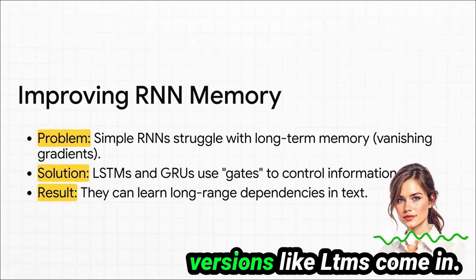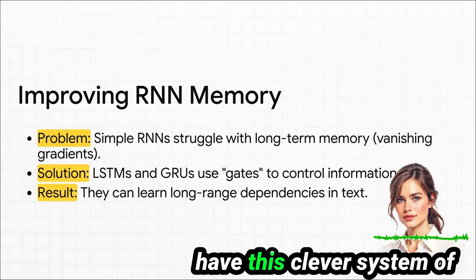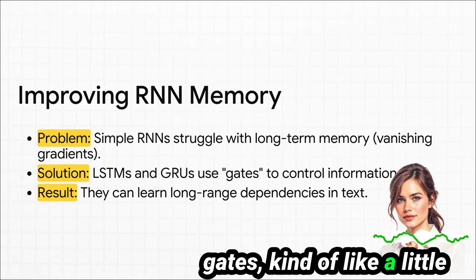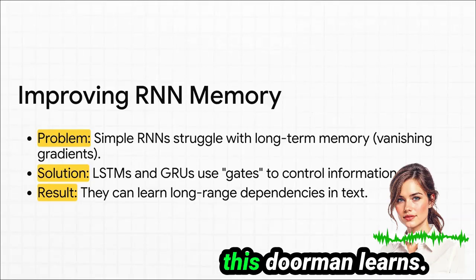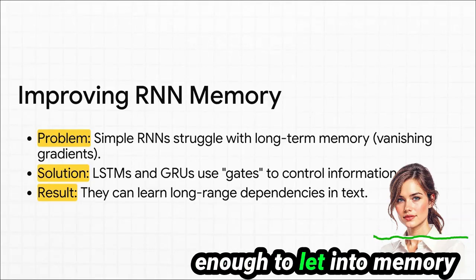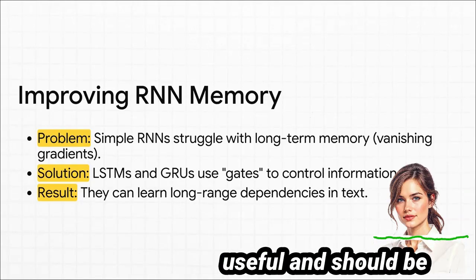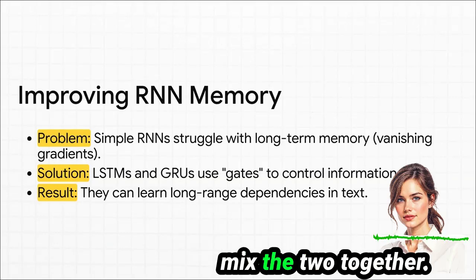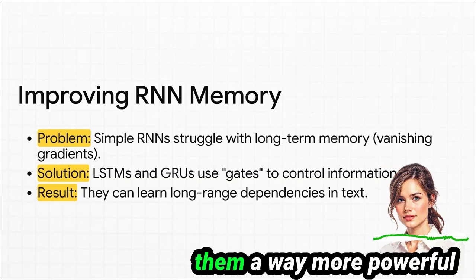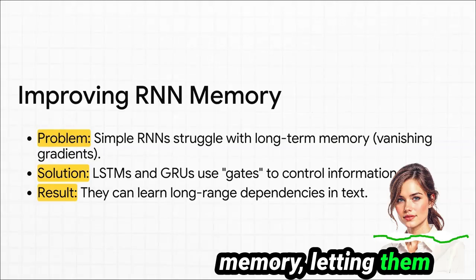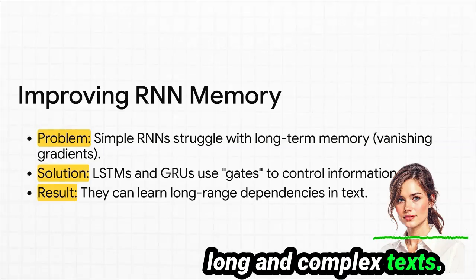That's where more advanced versions, like LSTMs, come in. The best way to think about them is that they have this clever system of gates, kind of like a little doorman for information. This doorman learns what new info is important enough to let into memory, what old info is no longer useful and should be forgotten, and how to mix the two together. This gating system gives them a way more powerful memory, letting them understand even super long and complex texts.